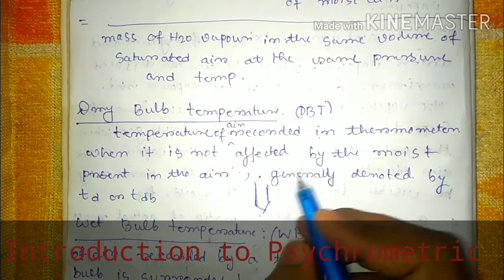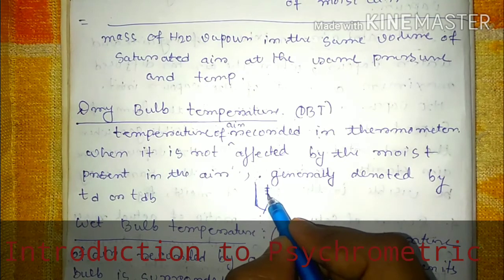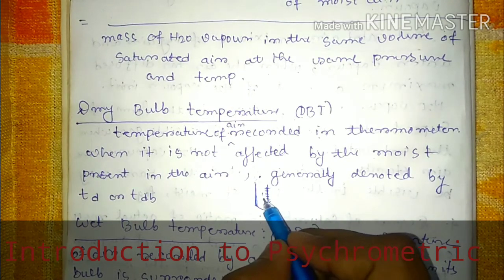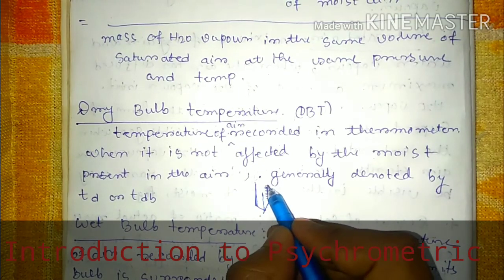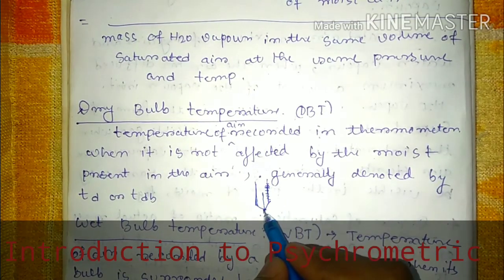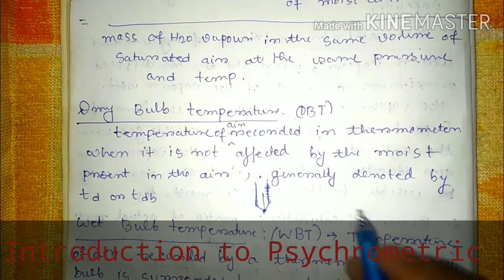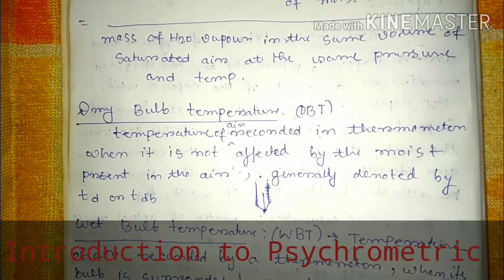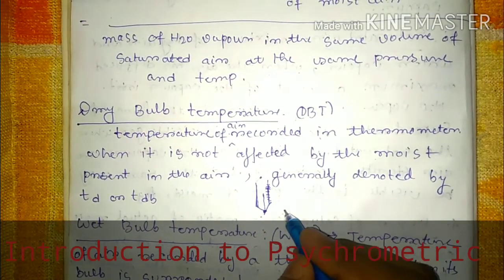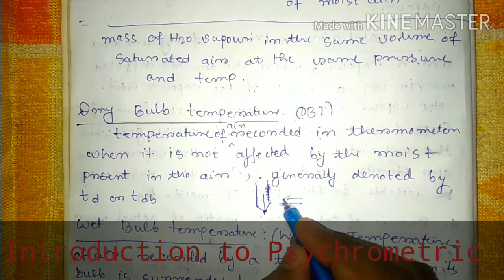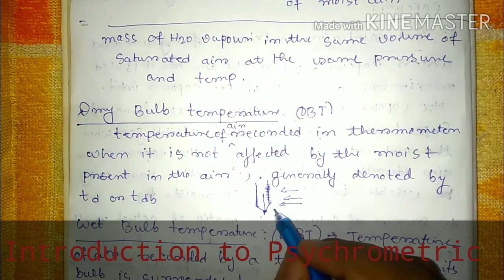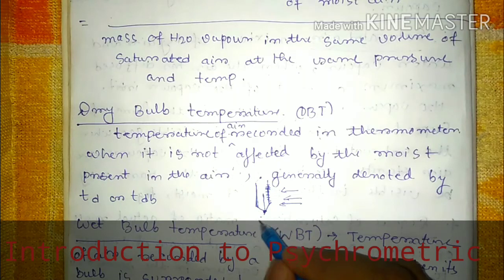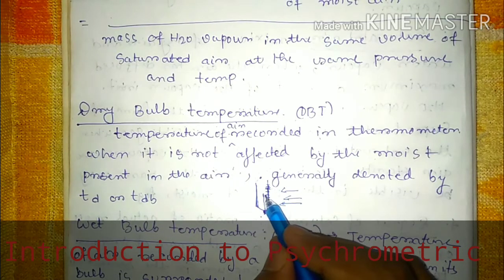Suppose this is your thermometer, and this is your mercury level. This is your reading and this is your mercury level. Now, this is the bulb in your thermometer, which indicates the temperature of the air. When the air flows through or passes over the thermometer, the bulb indicates the temperature of the air, like 30 degrees centigrade.